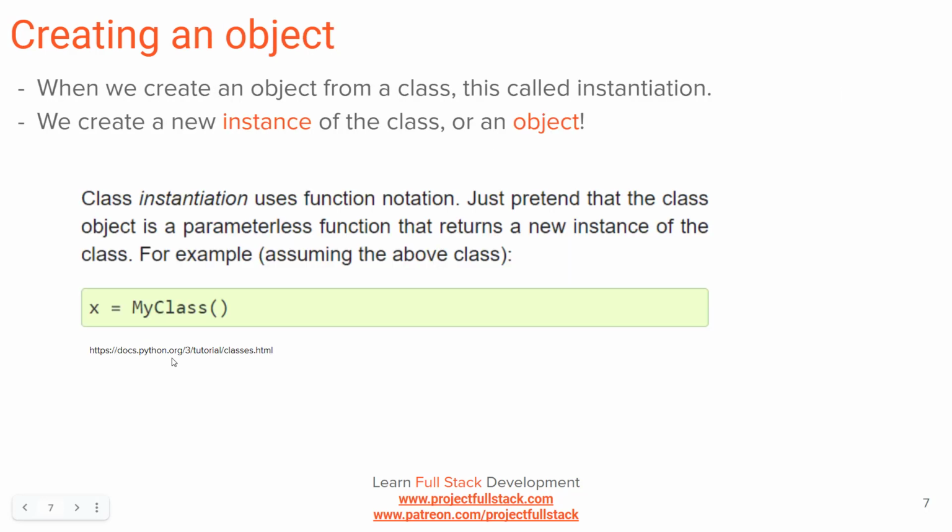So to use an object, or create an object, I should say, you use class instantiation. It's a hard word to say, at least for me. So we create a new instance of the class, or an object. We use function notation. And all that really is basically like pretending it's a function. And then you can pass 0 parameters into the function. In my example, in a minute, we're actually going to pass something in. So yes, you can pass things in here as well. But it's the name of the class followed by parentheses and followed by whatever you want to pass into the class when it's created.